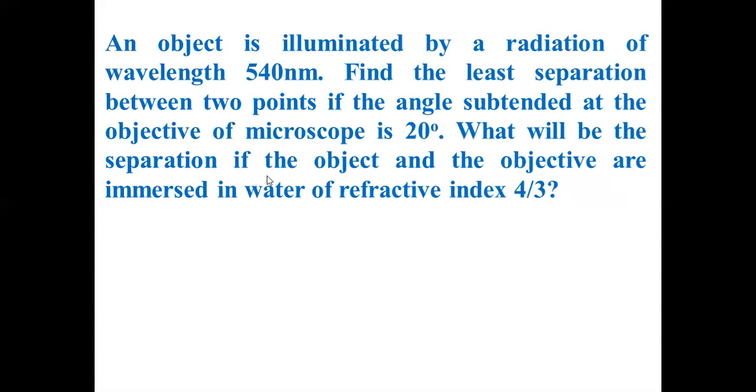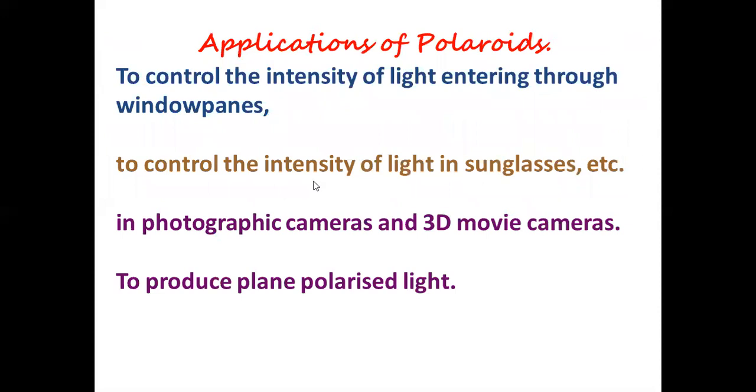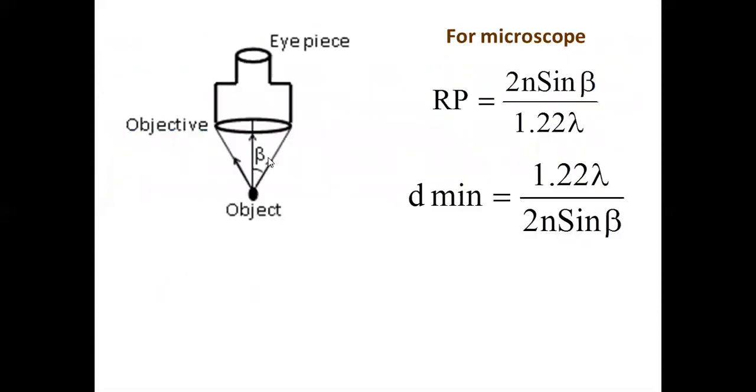Now you see the problem. What is in the problem? Find the least separation between the 2 points if the angle subtended at the objective of the microscope is 20 degrees. Be careful. Angle subtended at the objective of the microscope is 20 degrees. Whether it is beta? It is the complete angle they are saying.